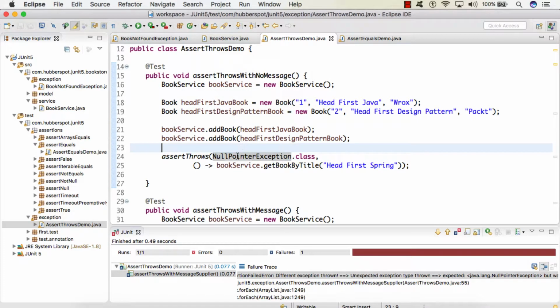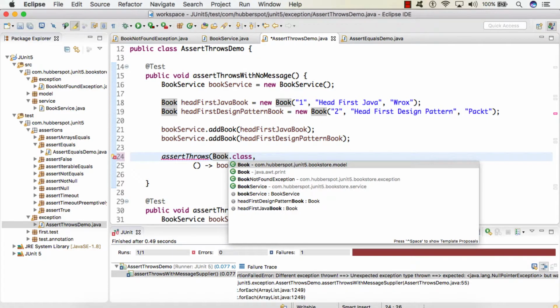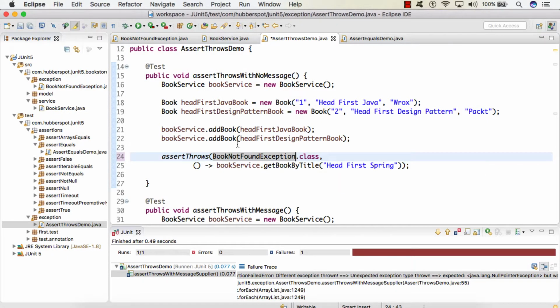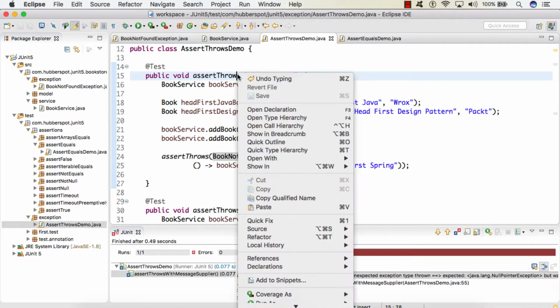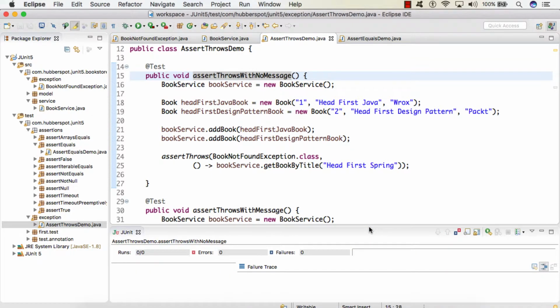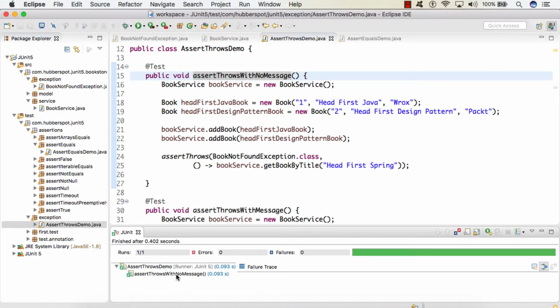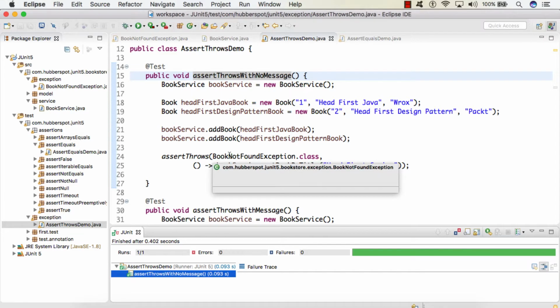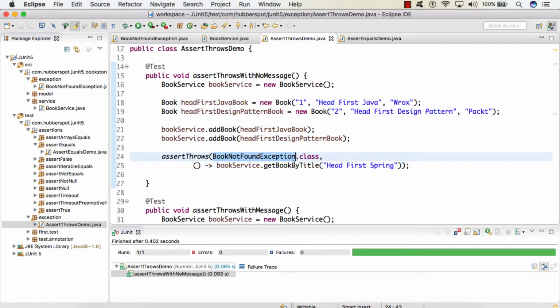So let's say we change null pointer exception to book not found exception, and I run this test class. You can see our test case passed because we expected that book not found exception should be thrown, and getBookByTitle threw book not found exception.